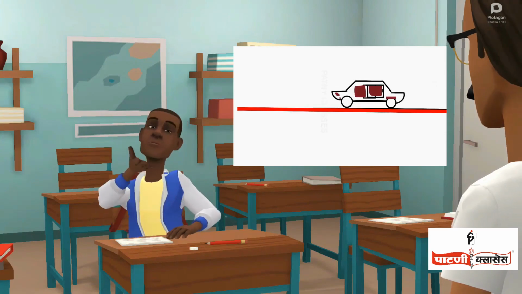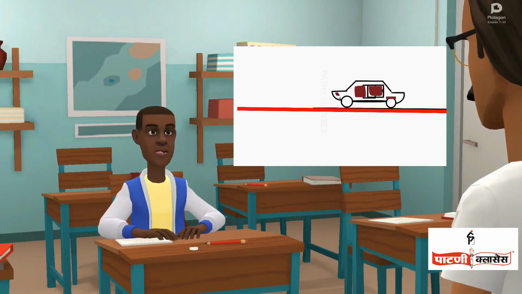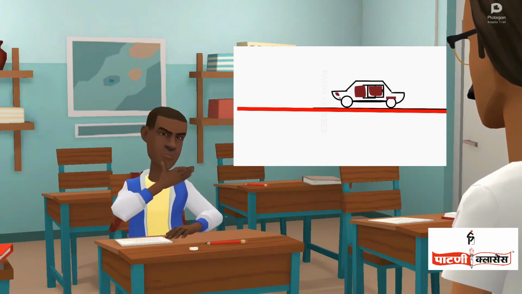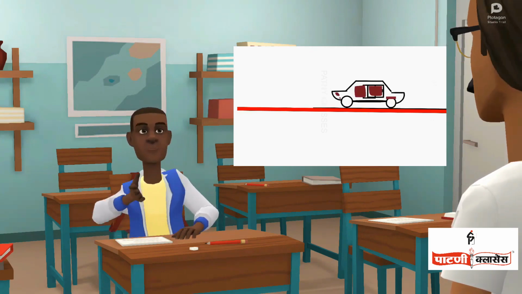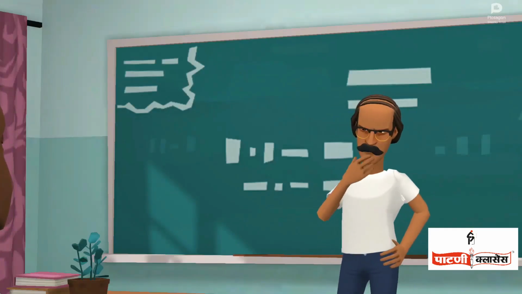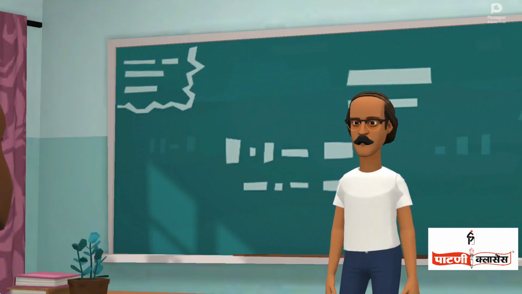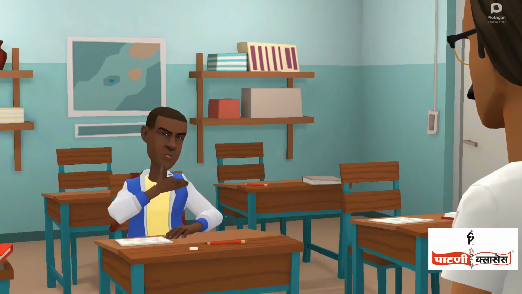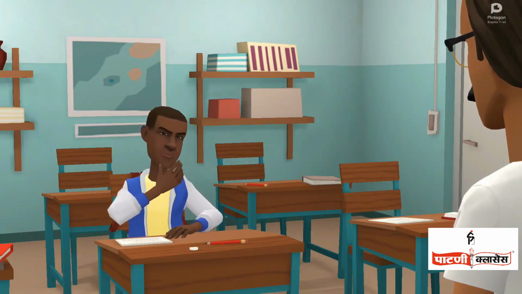So, momentum of the body does not change suddenly, it consumes certain time. Therefore, we can define the force on the basis of change in the momentum of the body and the time consumed to change the momentum. Yes, you are right. Change in the momentum with respect to time is nothing but the basis of Newton's second law of motion. Sir, can we define the force on the basis of rate of change of momentum?